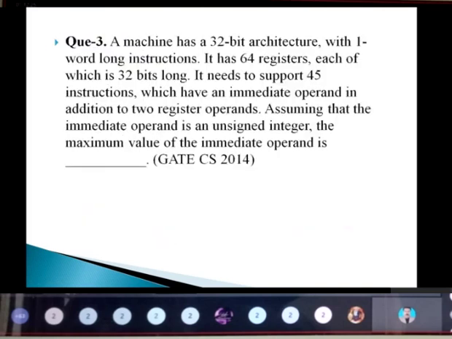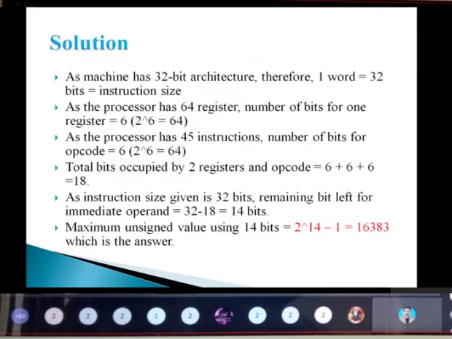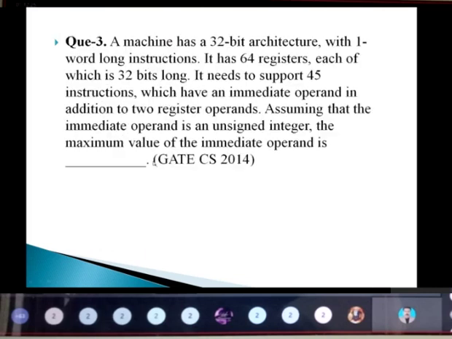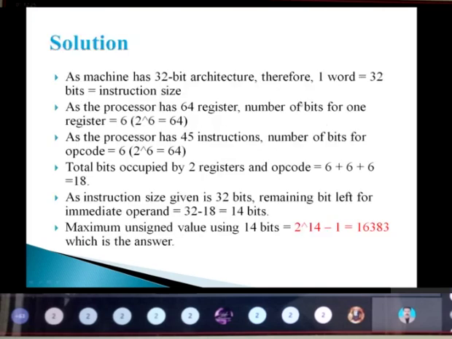Here they have given a 32-bit architecture, therefore one word equals 32 bits, which is equal to the instruction size. The processor has 64 registers in total. So the number of bits for one register, 64 is 2 power 6, that is 6 bits. So 6 is the number of bits for one register.